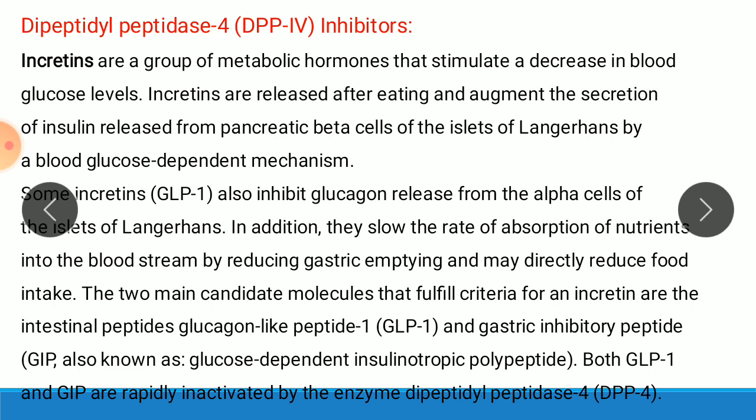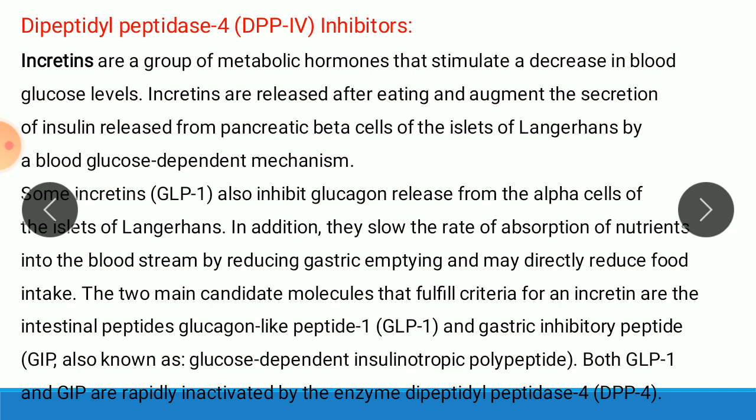There are two main incretins. First one is GLP-1, glucagon-like peptide. GLP-1 also inhibits glucagon release from the alpha cells of the islets of Langerhans. In addition, they slow the rate of absorption of nutrients into the bloodstream by reducing gastric emptying and may directly reduce food intake.